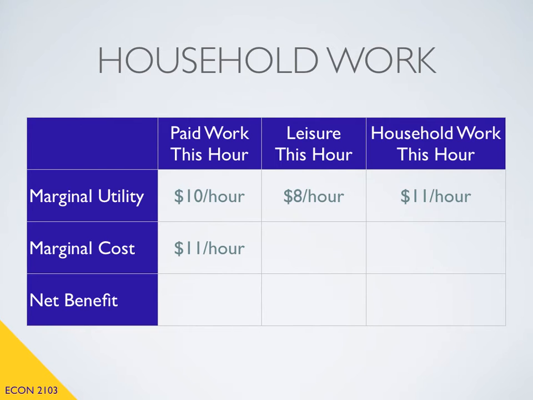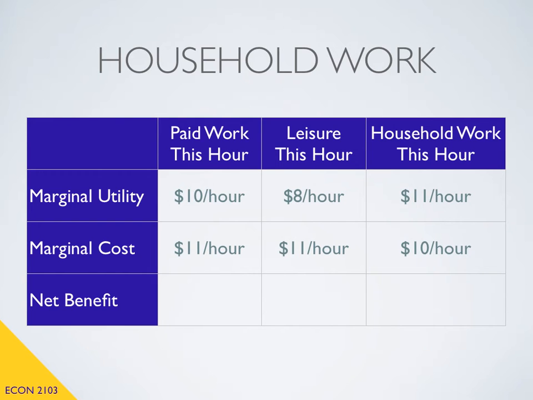Likewise, if I'm choosing leisure, I'm giving up the chance to do paid work or household work. But of the two, I could only have done one. And that one I would have chosen was household work. And so my marginal cost of leisure is the $11 of happiness I could have earned from doing household work. And finally, if I choose to do household work, I'm giving up the chance to do paid work and leisure. But of the two, I could have only done one, and of those two, I would have chosen paid work. Therefore, my marginal cost for household work is the value of the paid work, or the $10 an hour.